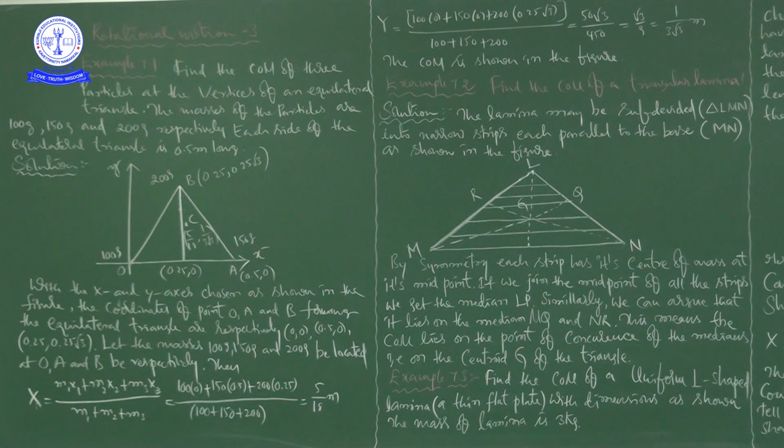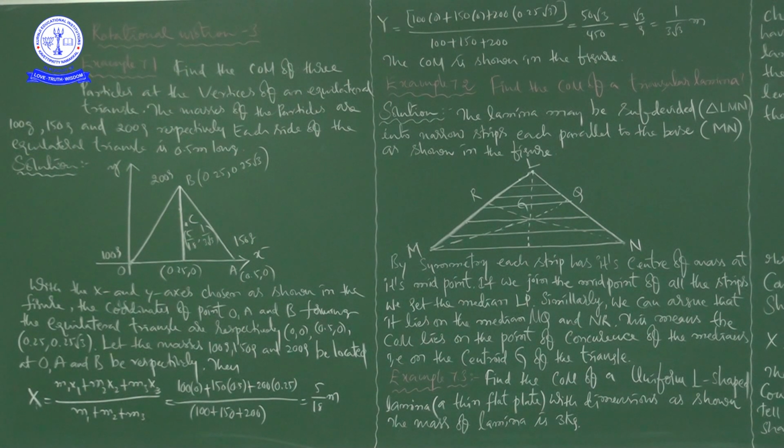Because of the equilateral triangle, if you draw a normal line from this vertex to the x-axis, it will meet at 0.25, 0. When you go to find the coordinates of particle B, it will be 0.25, 0.25 root 3. So the x coordinate is 0.25 and the y coordinate is 0.25 root 3.